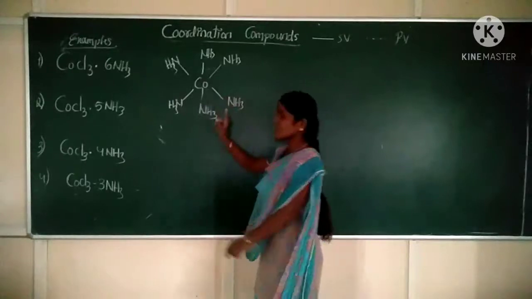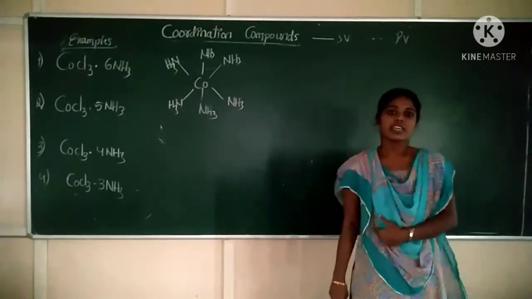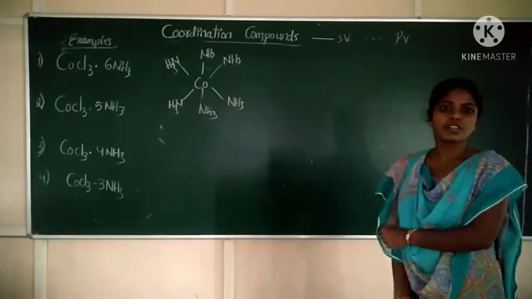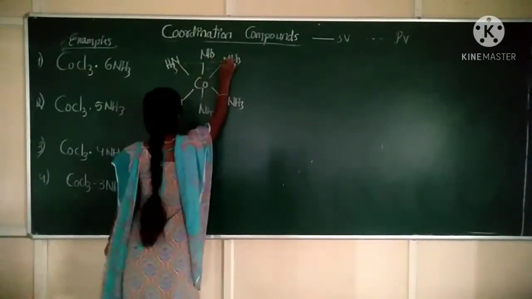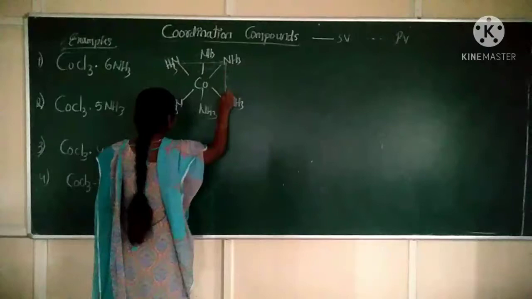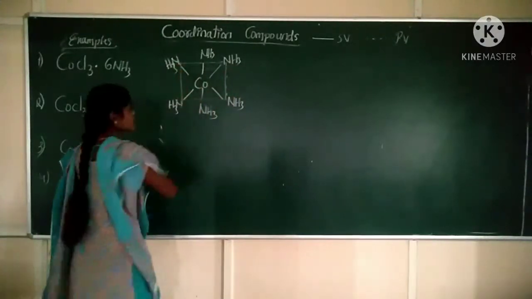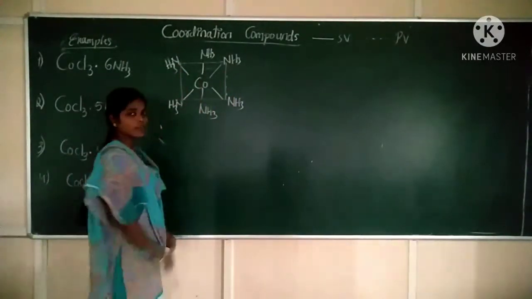Only the secondary valencies are responsible for the geometry. So what is the structure for this one? Octahedral. It is an octahedral complex.